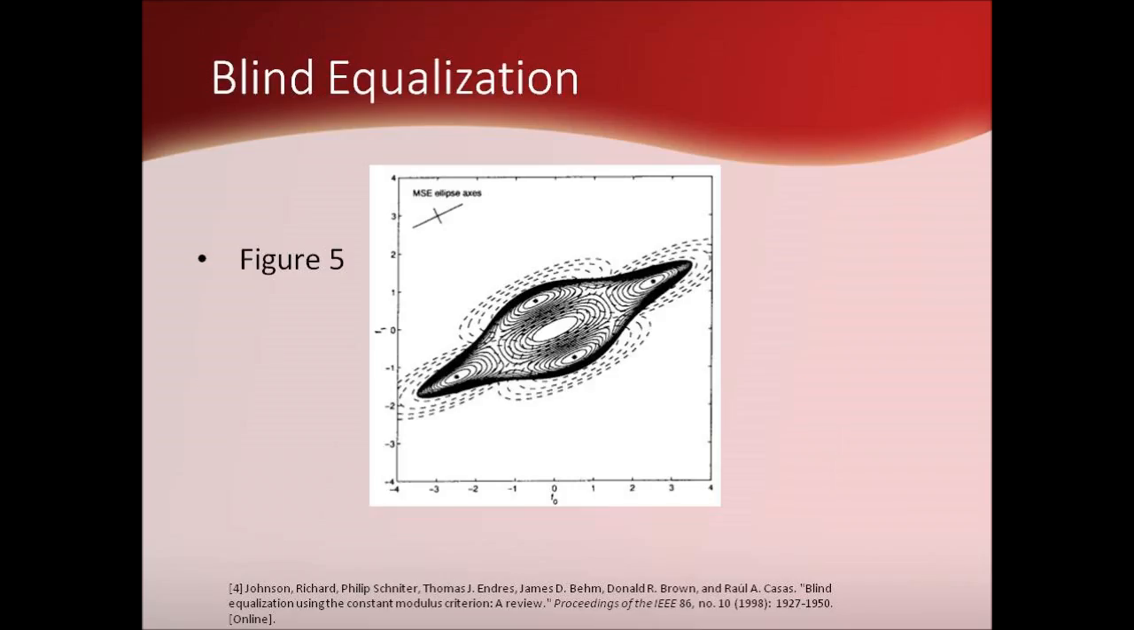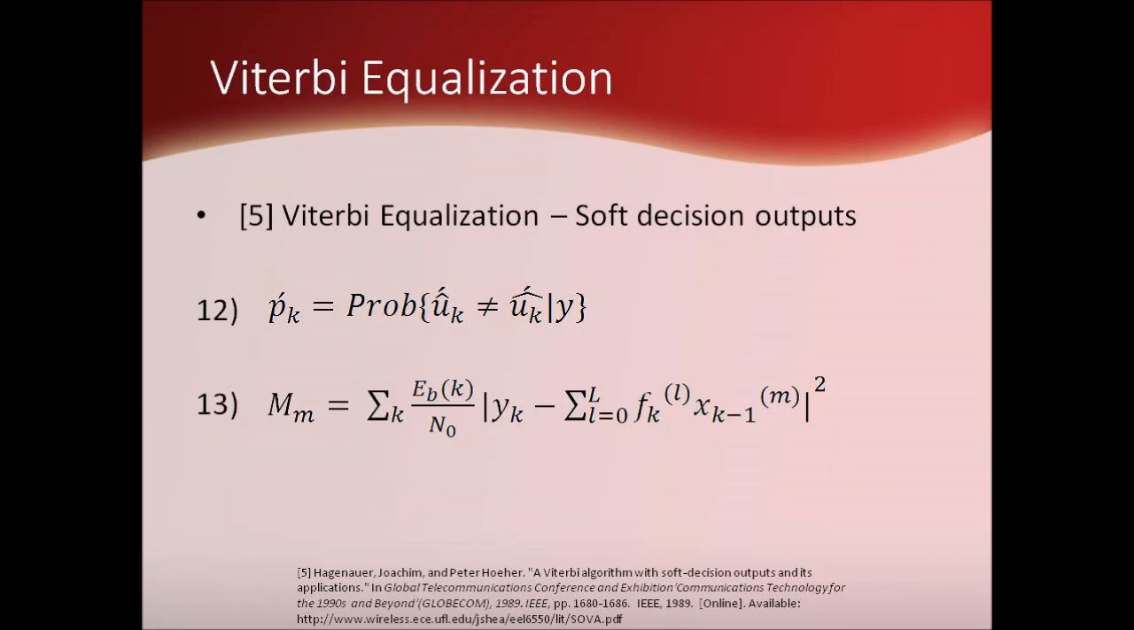The conclusion of 4 indicated that under ideal conditions, the performance of the CMA criterion blind equalizer approached that of an MSE cost function as depicted in figure 5 from 4, which shows the contour surface plot of both cost functions. The Viterbi equalizer utilizes the maximum likelihood estimation method to calculate the received signal.